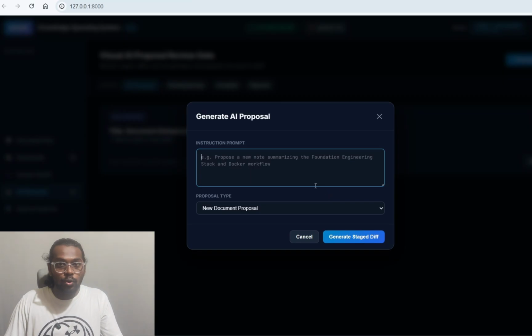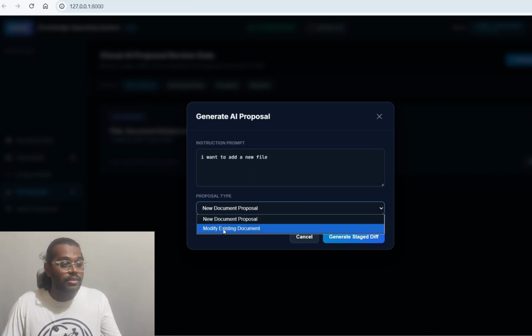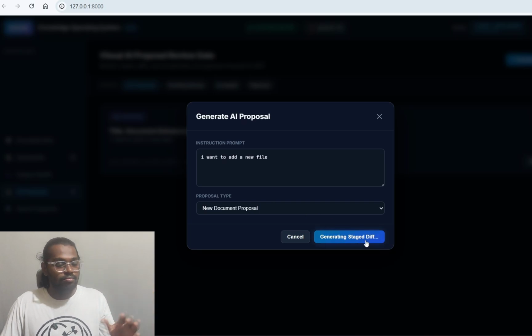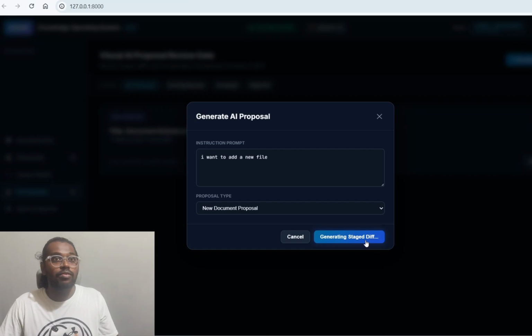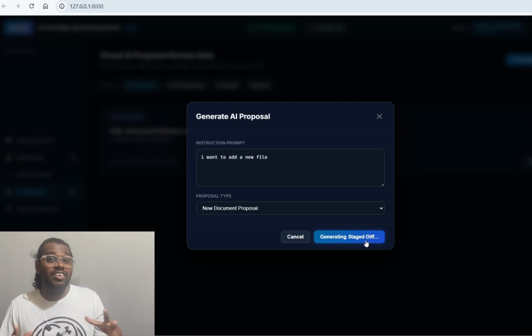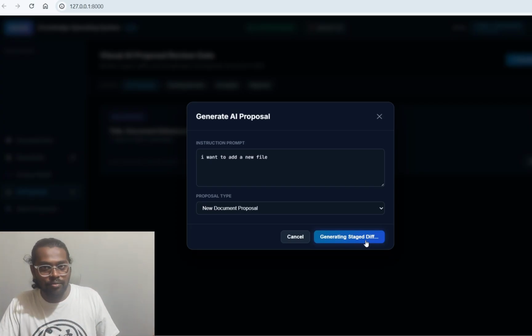So I can say that I want to add something. I'm just typing in something, so it's a new document proposal, not modifying an existing document. So let's generate it, and that proposal will be sent into my local system. That file will be sent over there for my approval, and if I approve, yes. If I don't, then it will not go. But before that, it will try to generate something much longer, which I still have to work on.